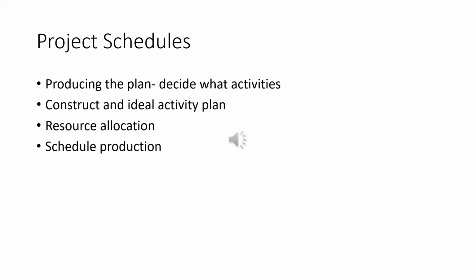This indicates the planned start date and planned completion date, as well as the resource requirement statement for each activity.